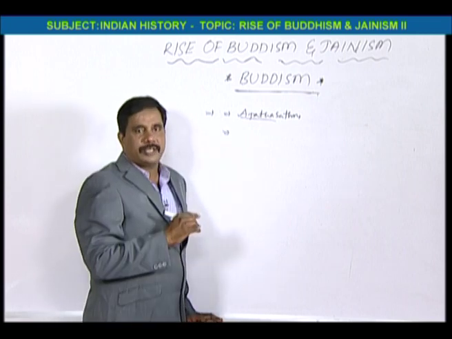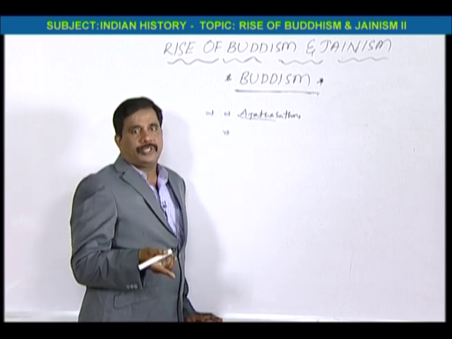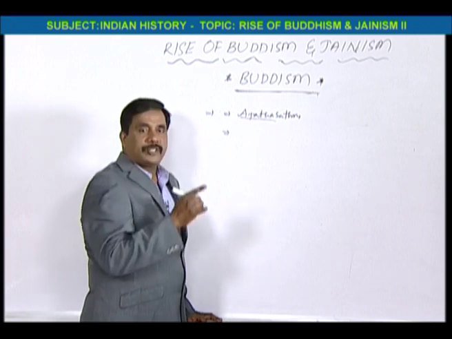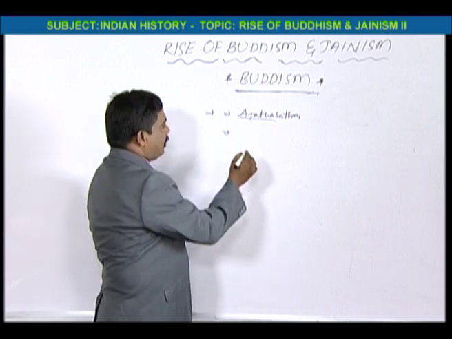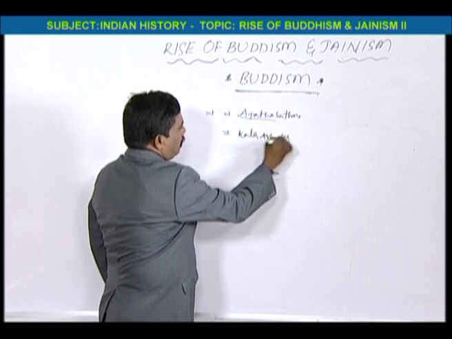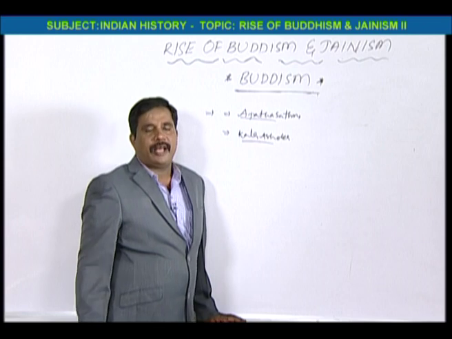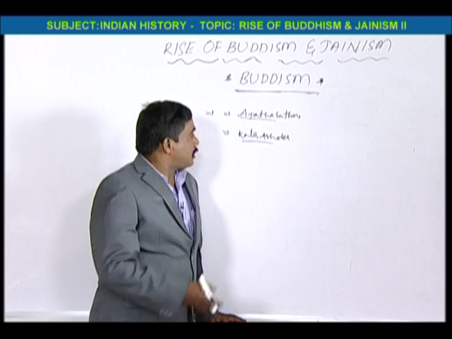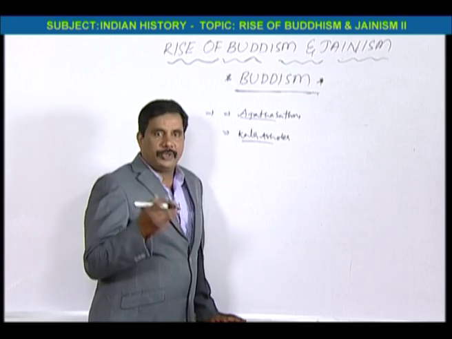He conducted the first Buddhist council. Kalashoka followed him, the second king in India to take Buddhism, and he also conducted the second Buddhist council.